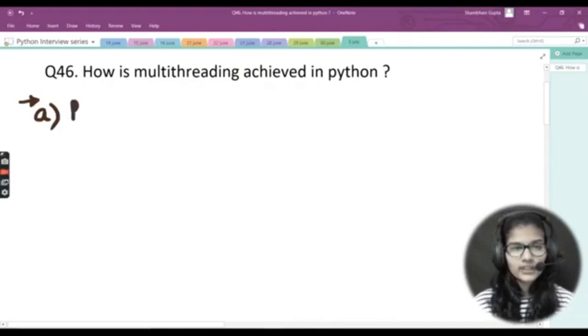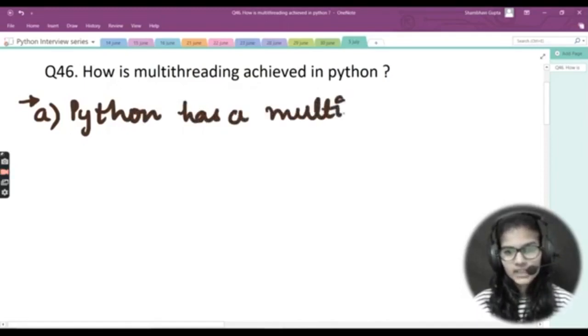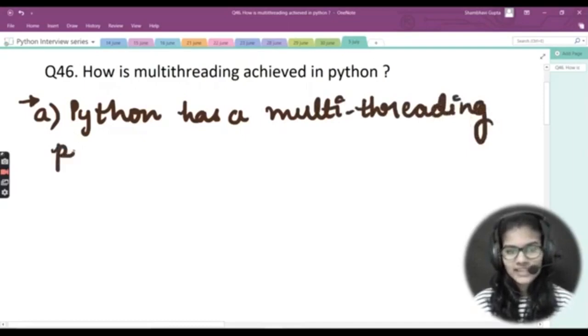Right here. So my very first thing that I'm just going to write is about the module only. Python has a multi-threading package. As I mentioned in the very starting as well, it has a package for it.